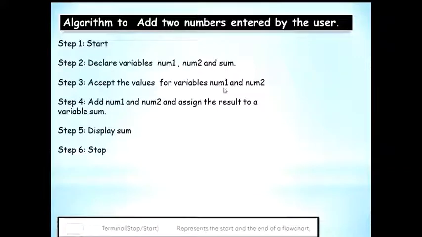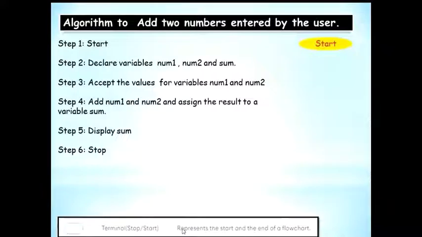So that means you have a value for num1 and you have a value for num2. That's the value. Variables are your containers. Step 4, you are going to add num1 and num2 and assign the result to variable sum. Display sum, stop. So how are you going to represent this as a flowchart? Now when you have to start, you are going to show it with the help of this symbol.